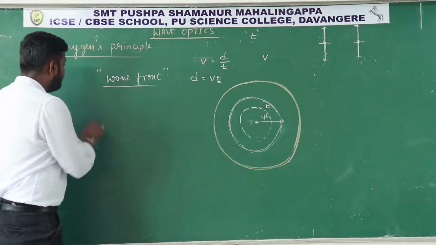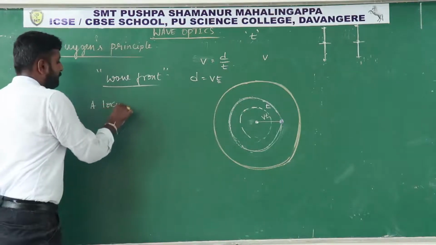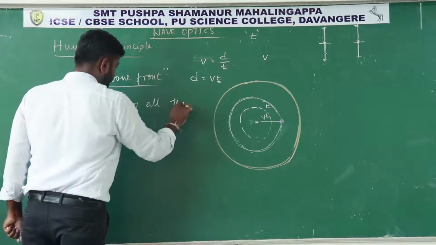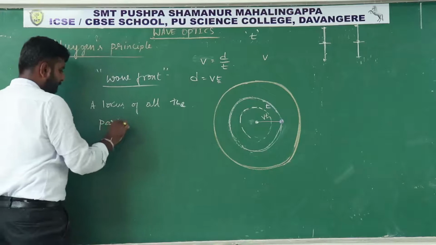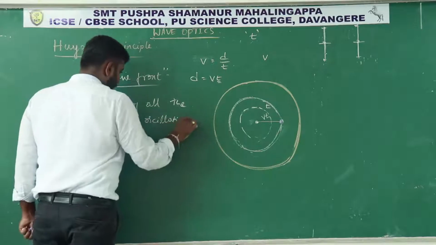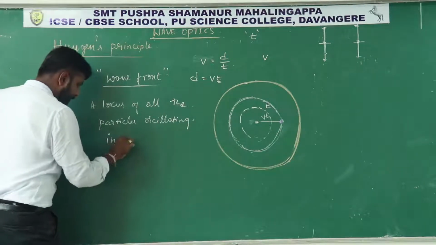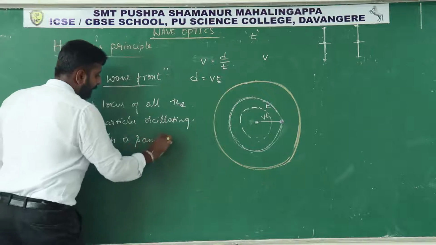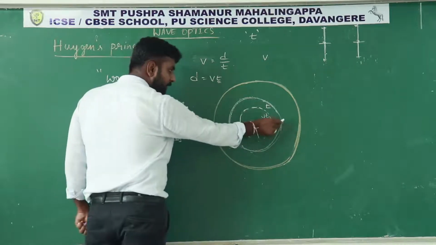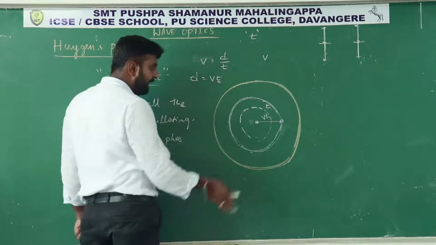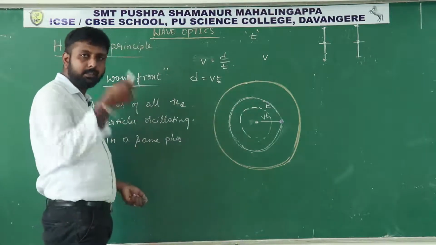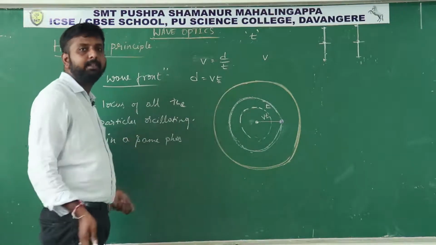So how to define wavefront: a locus of all the particles oscillating or vibrating in the same phase. Why? Because at the instant the disturbance reaches this plastic ball, at the same instant the disturbance reaches all the particles, hence they start oscillation at the same time, hence they are in phase.